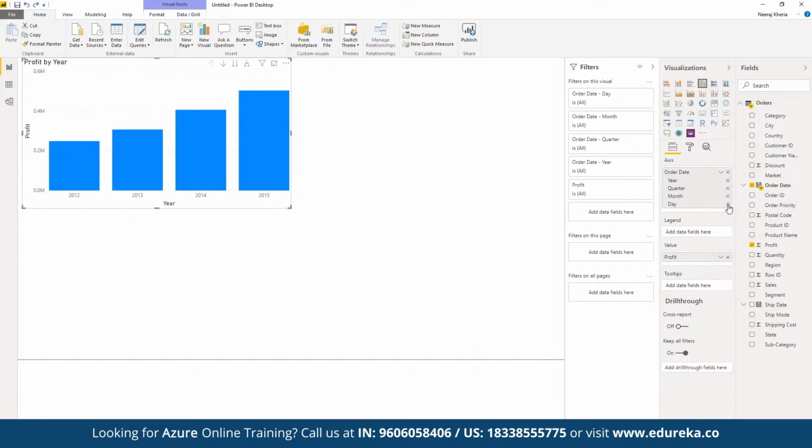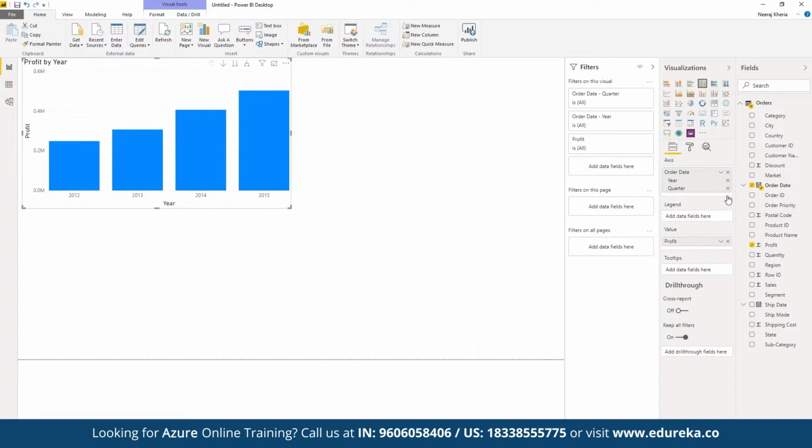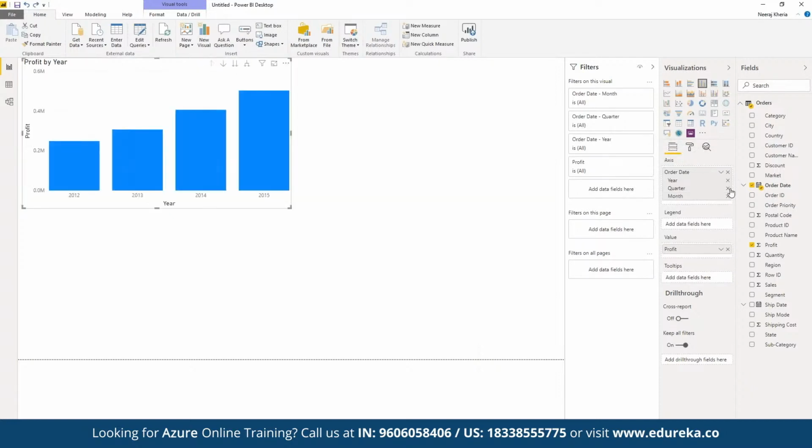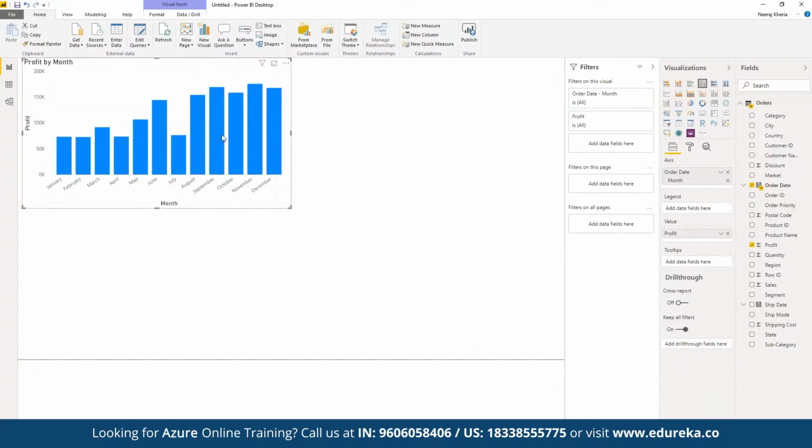Let's say we want to see the report based on different months, based on the year, and not just the year but the quarter, as in quarter one, quarter two, quarter three. Then we want to see the entire report based on the month itself instead of quarter. We simply segregate them by month, so we can see which month has performed really well and which month has not met the current expectations. We can see the entire report here.